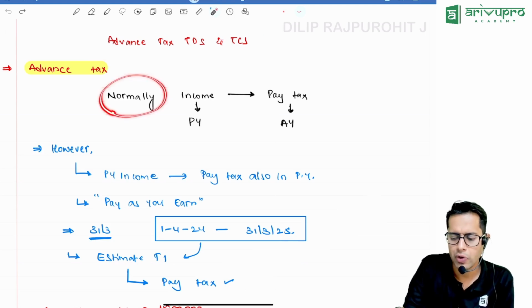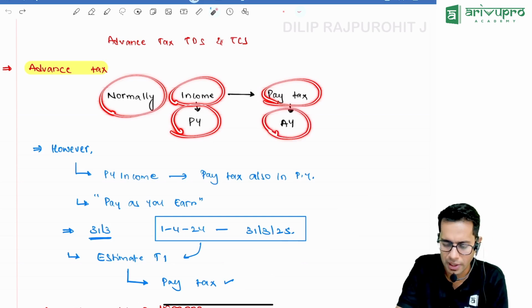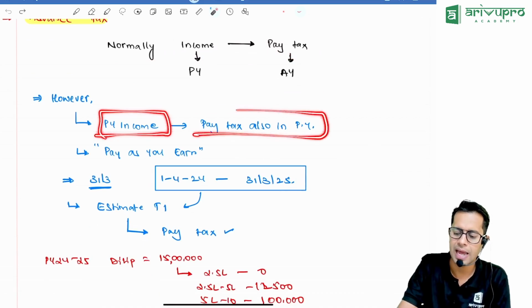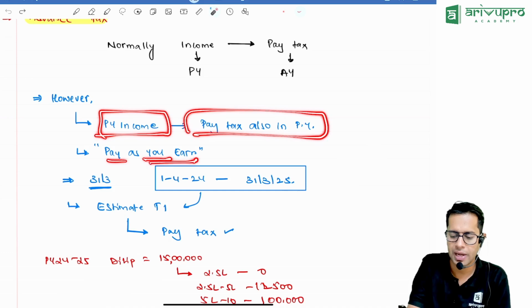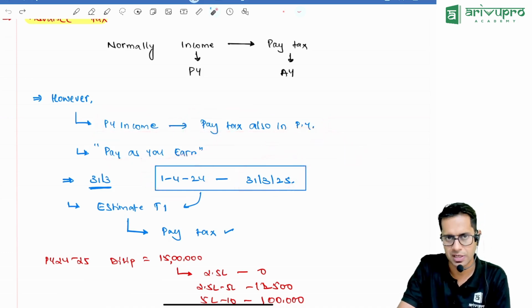See, normally what do we do? Whatever income you earn in the previous year, you pay the tax in the assessment year, correct? That is what you do normally. However, this advance tax provision says they follow a system called pay as you earn or pay as you go, meaning whatever income you are earning in the previous year, pay tax also in the previous year itself.